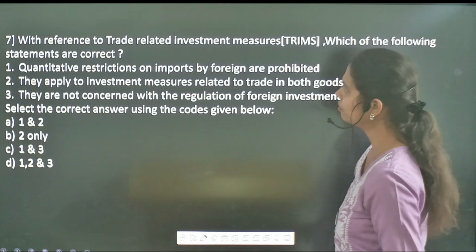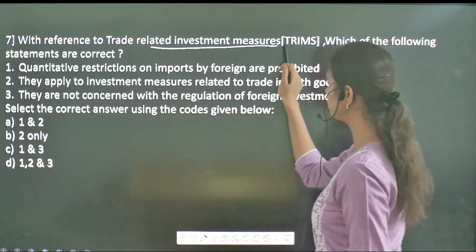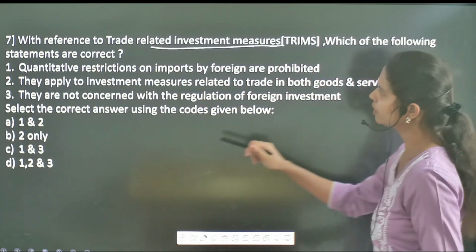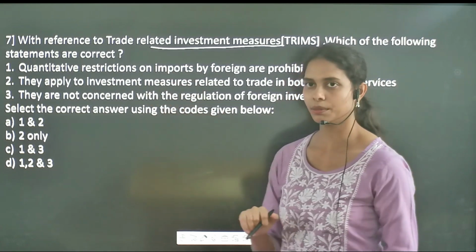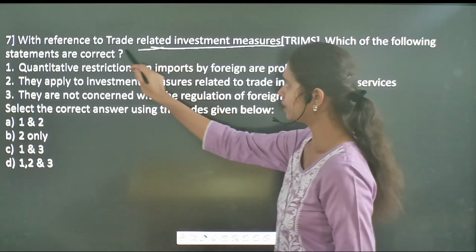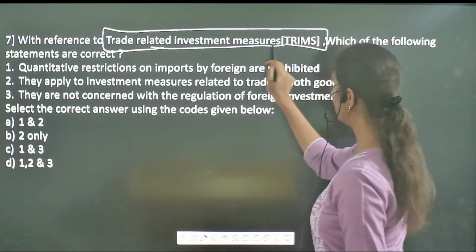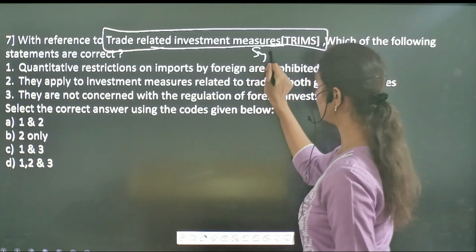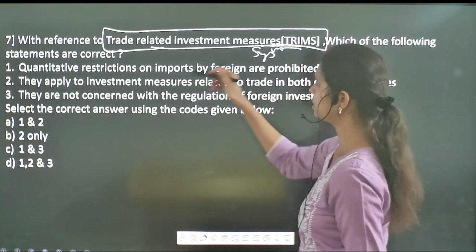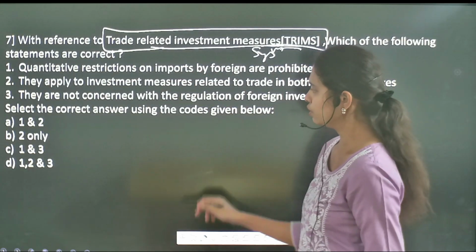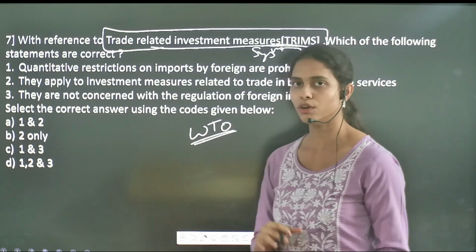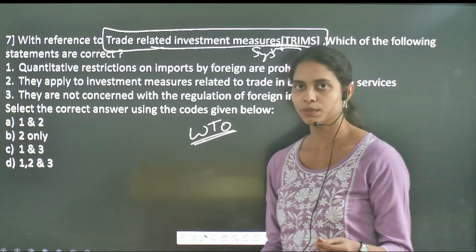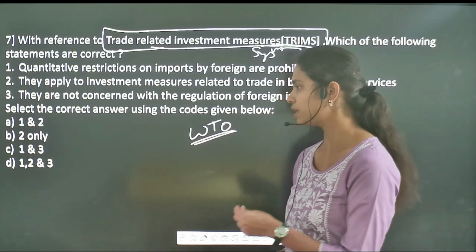Followed by, with reference to trade related investment measures, which of the following statements are correct? First and foremost, before getting into these statements, you have to understand this system, that is TRIMS, the trade related investment measures. Usually we have the World Trade Organization, which regulates foreign investments in different countries, and also regulates global trade.